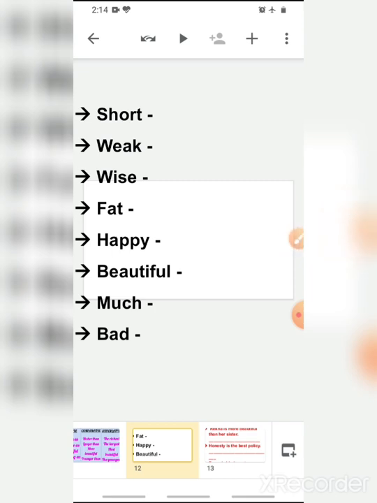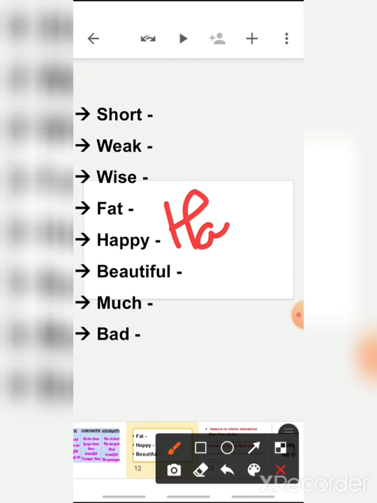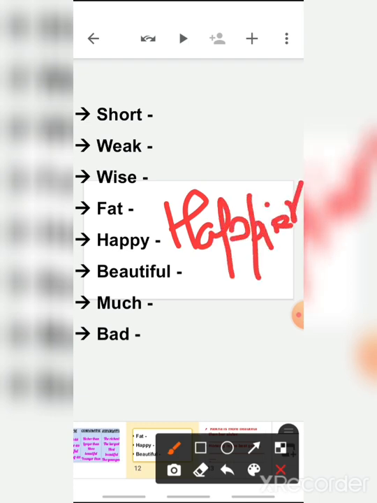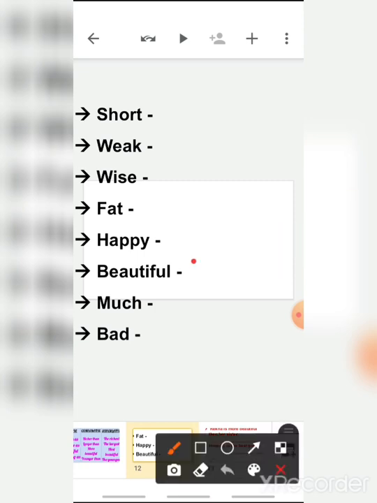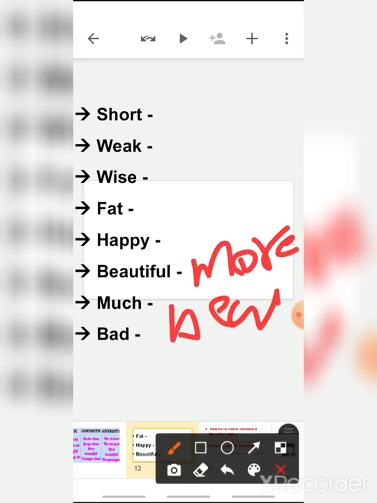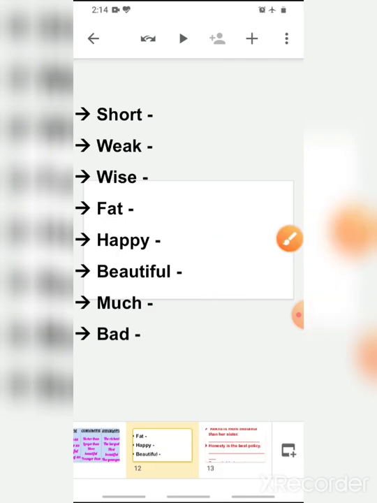Comparative degree of happy will be happier. And superlative? Happiest. Okay. Then comparative degree of beautiful. We have done: more beautiful, and superlative will be most beautiful.